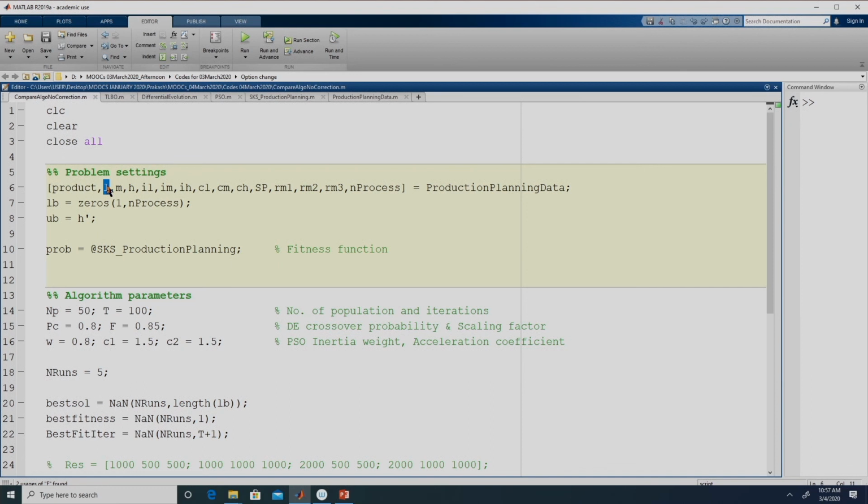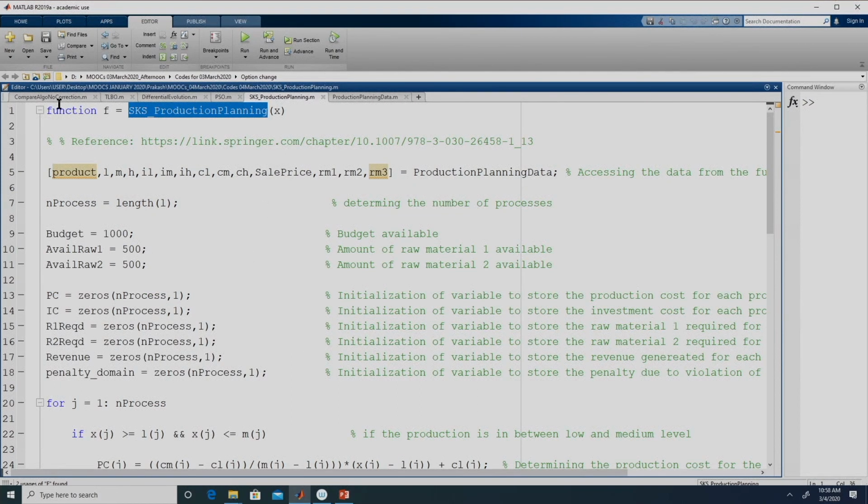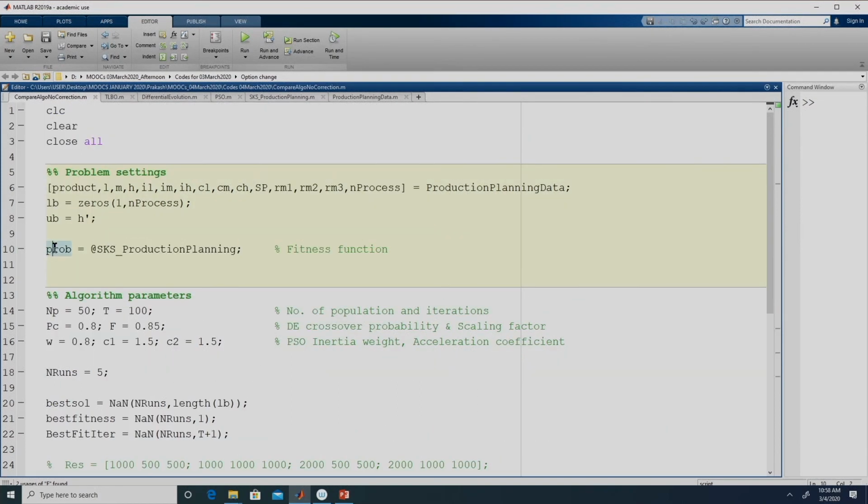The problem specifies that either we can choose not to produce, or if we decide to produce it has to be L or greater than L and it has to be less than H. So there is a domain hole. That is why we are taking the lower bound as zeros. This n process will also tell us the number of processes, or in this case the number of decision variables. So this is the lower bound, this is the upper bound. prob is a function handle, so we are assigning the name of this file, SKS underscore production planning, to prob.